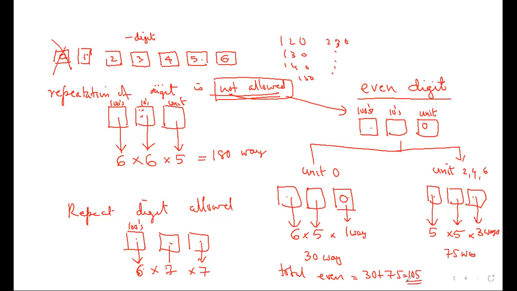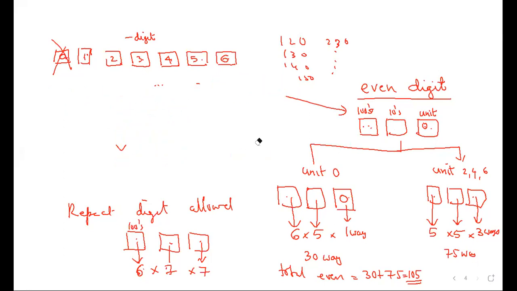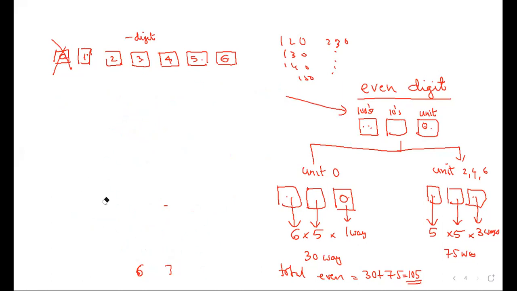So if there is a restriction only in one place, directly you can arrange, starting from the restriction. If there are restrictions at 2 places, and according to one restriction the other changes, then you have to divide them into 2 categories, case 1 and case 2. Did you follow this clearly? Now here I have repetition not allowed. I have taught you. Is it fine for everybody? Yes, sir.